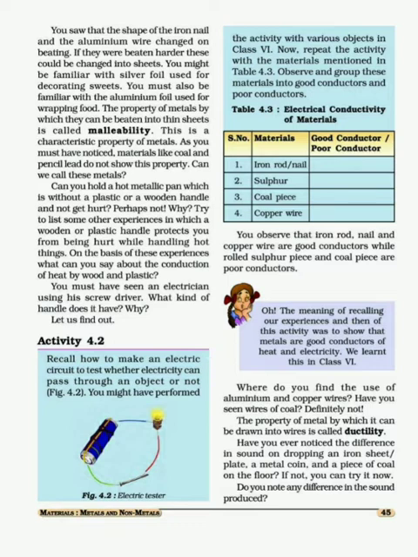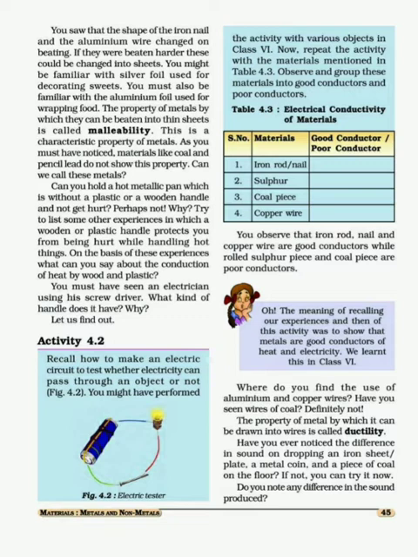You have to repeat all these things according to table 4.3, with different materials. First, the iron nail that you performed, and the bulb glows. It proves that it's a good conductor of electricity. Second, you take sulfur, and when you attach sulfur in the circuit replacing the iron nail, you will observe that the bulb will not glow, which proves it is a poor conductor of electricity. Third, you take a coal piece. When you attach it replacing sulfur, again the bulb will not glow, so you can say the coal piece is also a poor conductor of electricity.